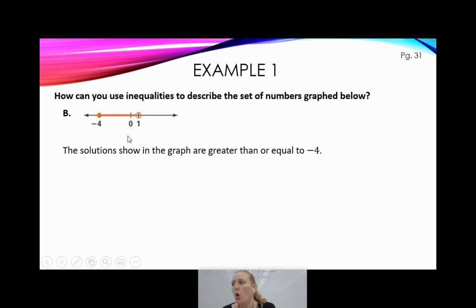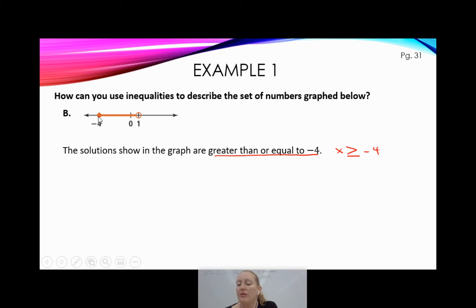So looking at this, if I just ignored the 1 for a moment, just looking at the -4 and where I'm heading off to the right, this tells me that I'm dealing with x is greater than or equal to -4.